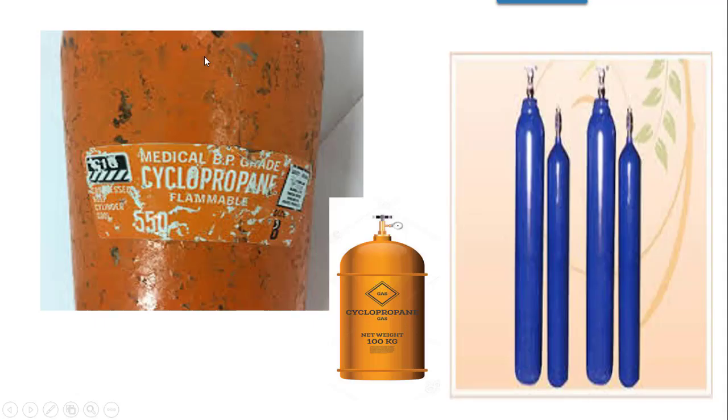As you can see in the image, the color of the cylinder is orange. The name of the gas, cyclopropane, is embossed on the cylinder, along with medical BP grade cyclopropane, which is flammable. They also mention the net weight of the cylinder.